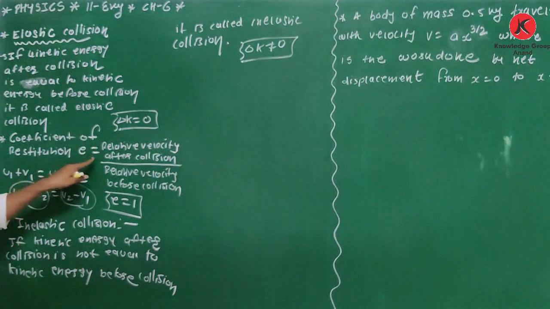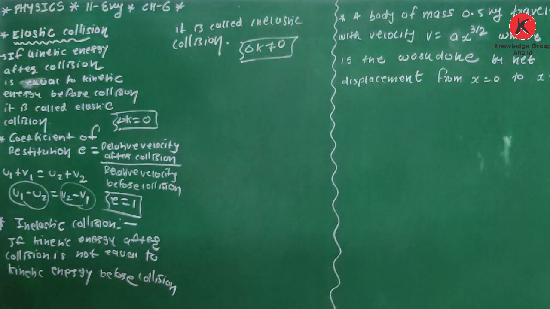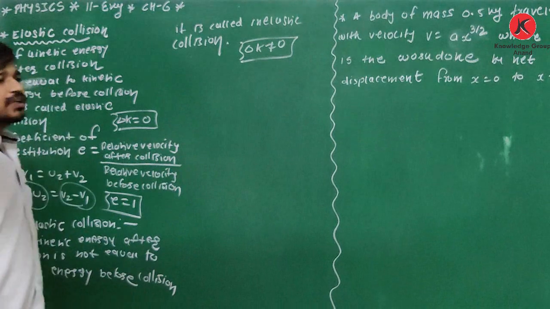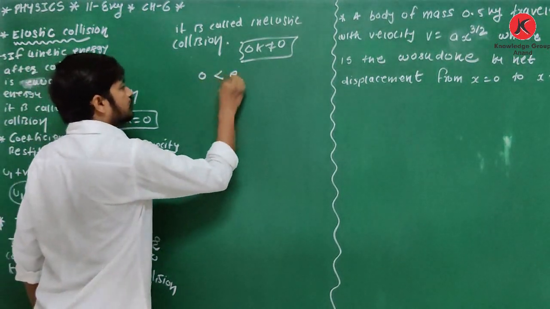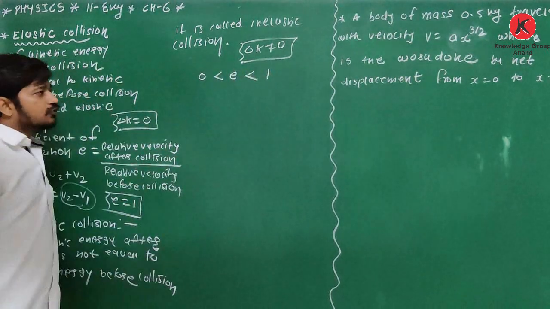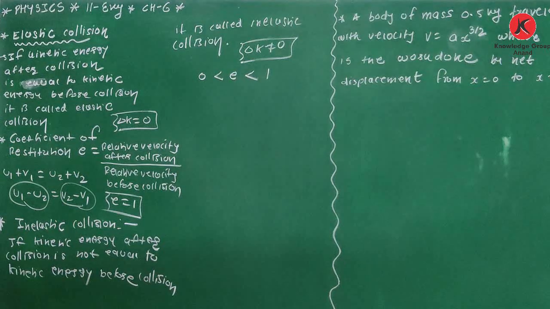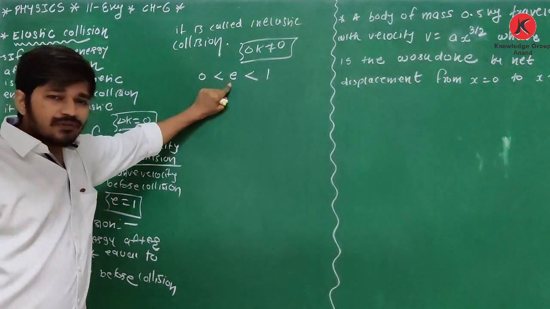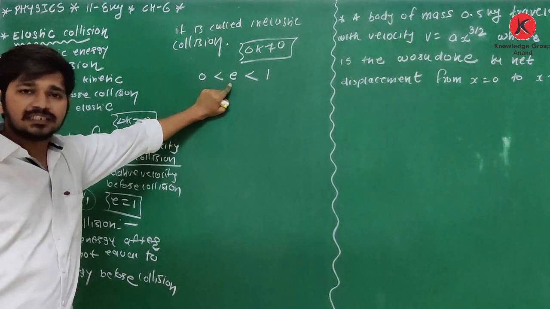Plus, in elastic collision relative velocity after collision is equal to relative velocity before collision, so coefficient of restitution is 1. But here coefficient of restitution is not 1. Here coefficient of restitution is between 0 and 1. So yes, this point you have to remember. Okay, and yes, you can find this value of e from any given case.